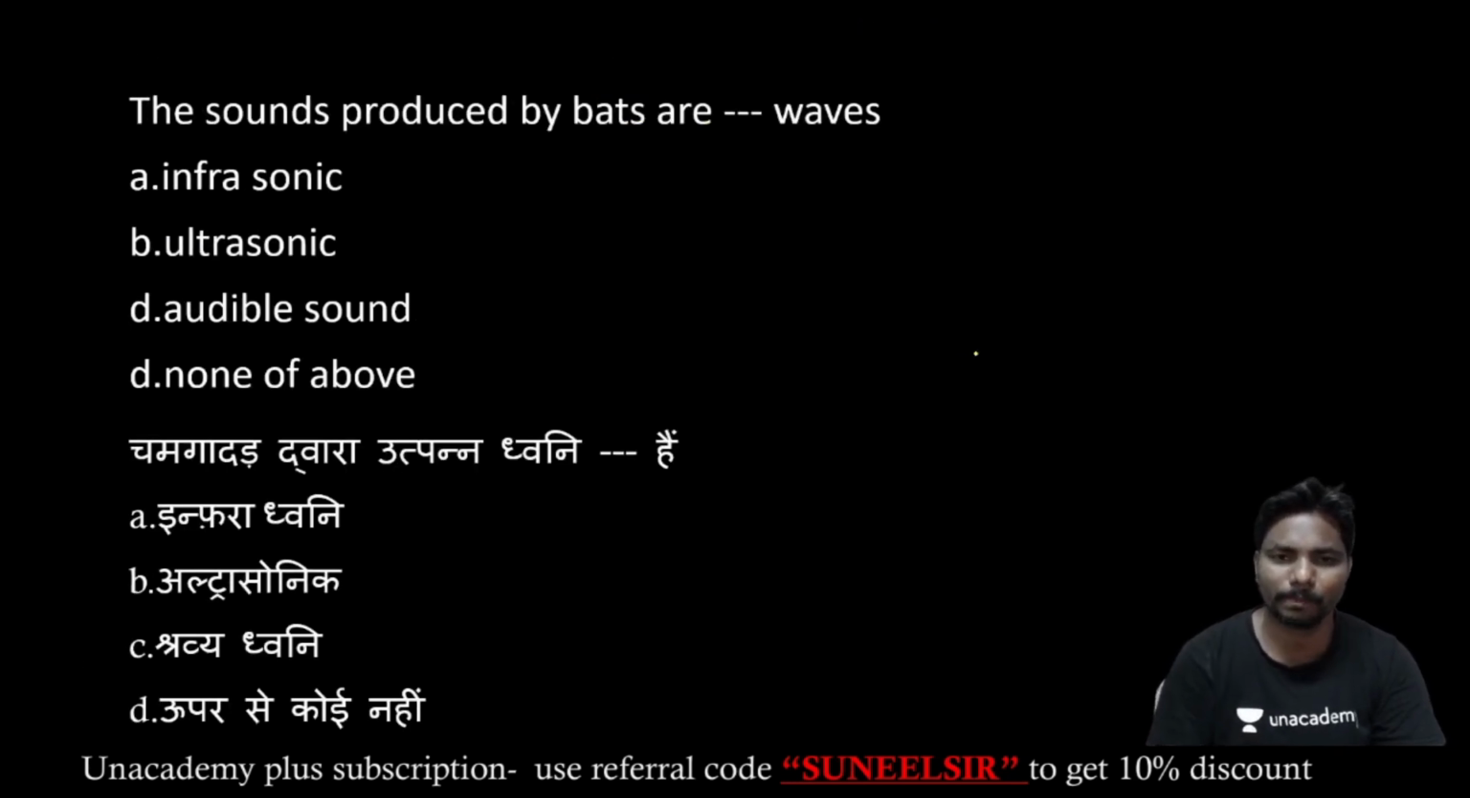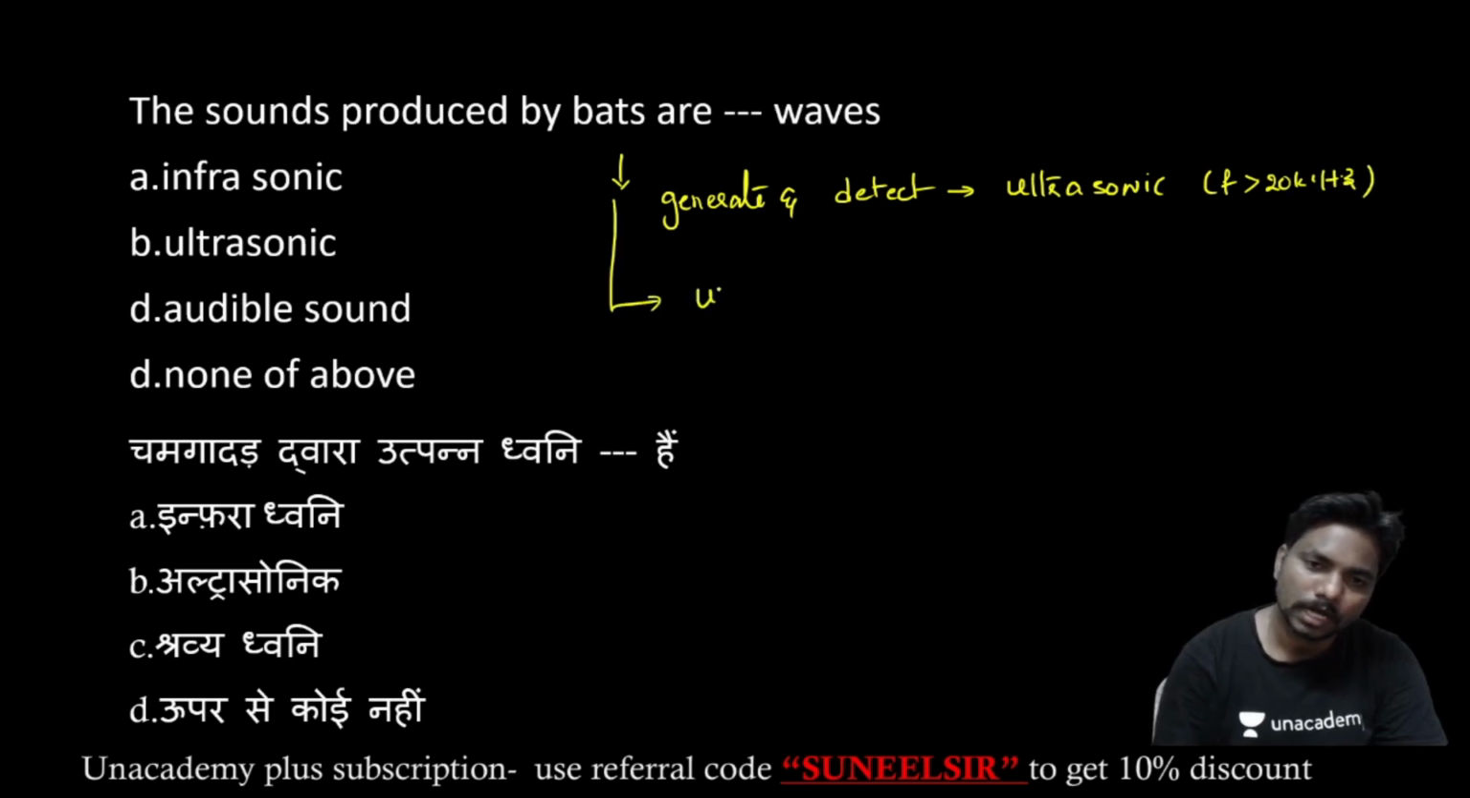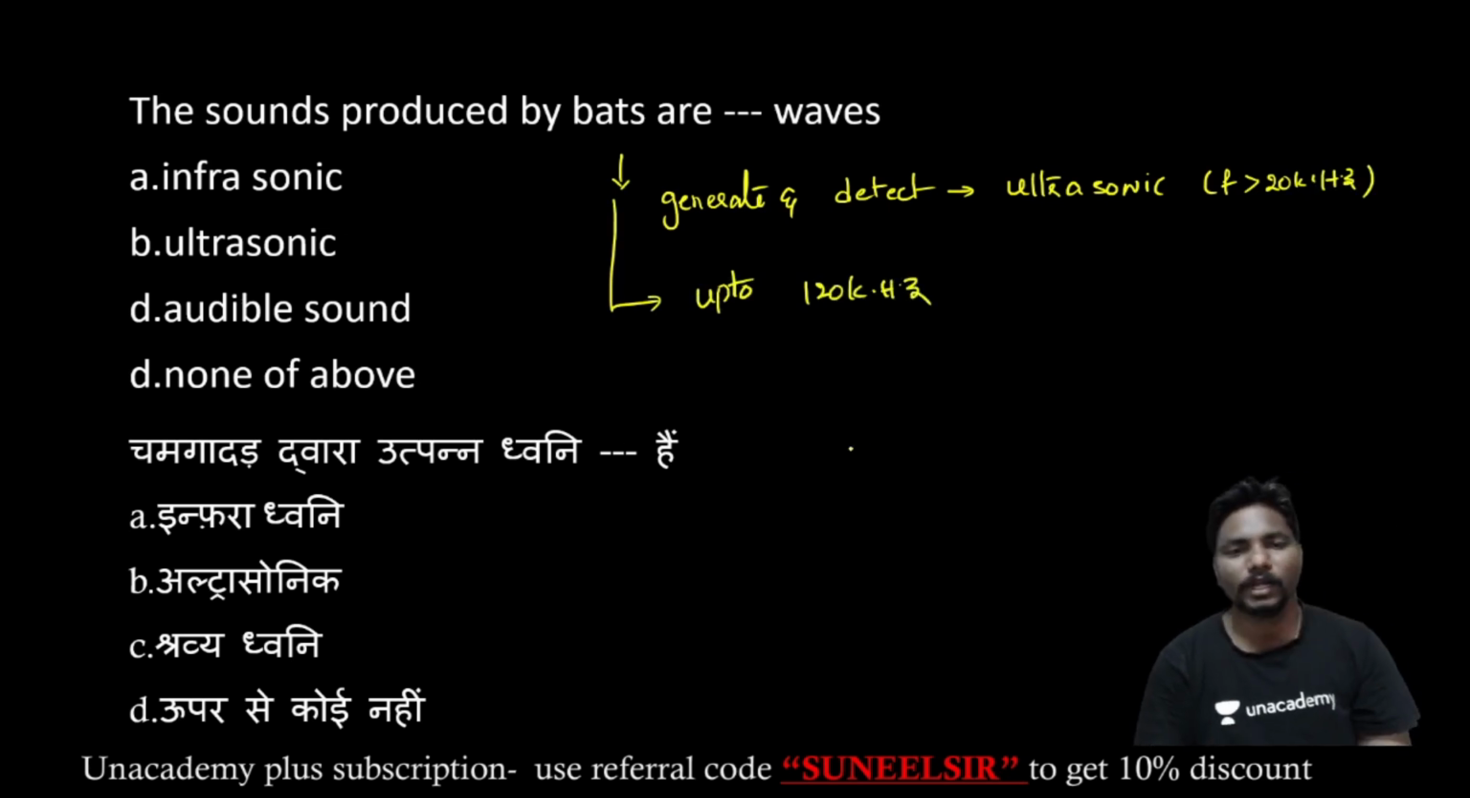The sounds produced by bats. We know very well bats generate and also detect very high frequencies. That is ultrasonic. We know ultrasonic is greater than 20 kilohertz. These bats can produce up to 120 kilohertz also. So ultrasonic sound waves. Coming to the next one.